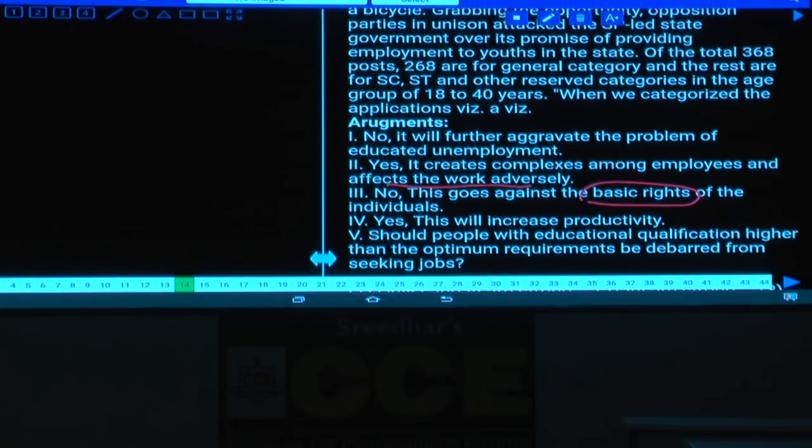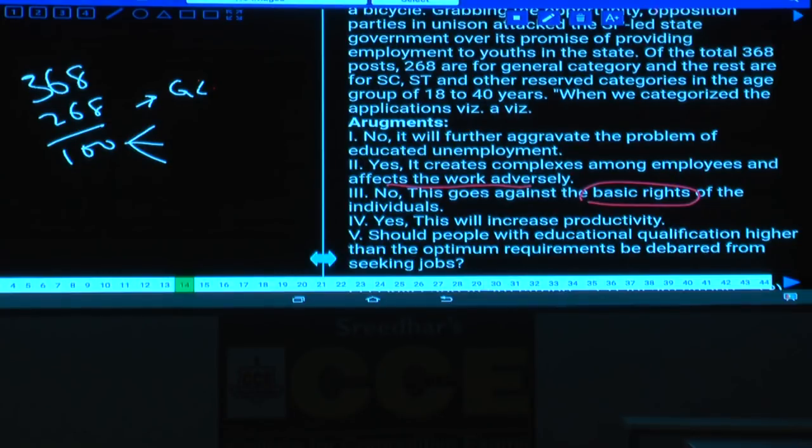No, this goes against the basic rights of individuals. What are the basic rights of the individuals here? This goes against the basic rights of individuals, whether it is strong or not. Now 18 to 40 years, and now 268 are for the general category and the rest are for SC, ST and other reserved categories. Out of these 368 posts, 268 are reserved for the general category. Only 100 posts were reserved for the remaining categories. As only that many remained for the remaining categories, this goes against the basic right.